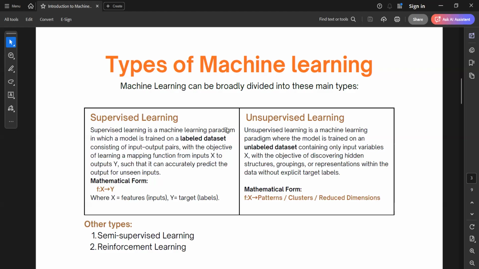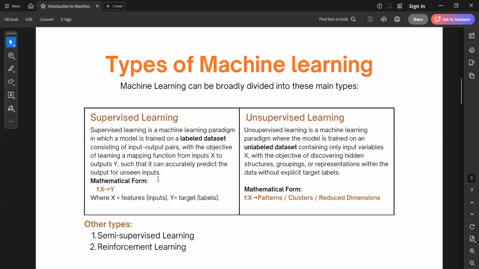Now here in machine learning, in supervised learning, it goes the same. The definition would be: a machine learning paradigm in which a model is trained on a labeled dataset consisting of input-output pairs, with the objective of learning a mapping function from inputs x to outputs y, such that it can accurately predict the output of unseen inputs.